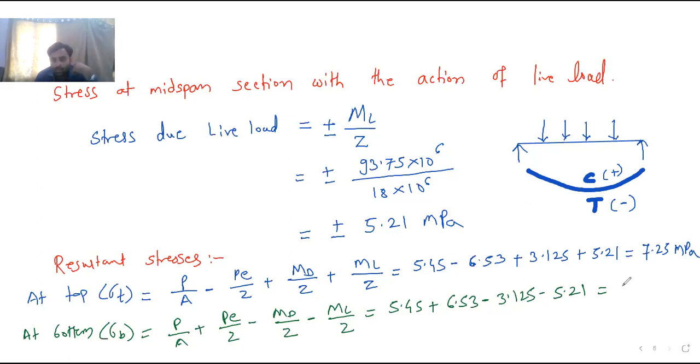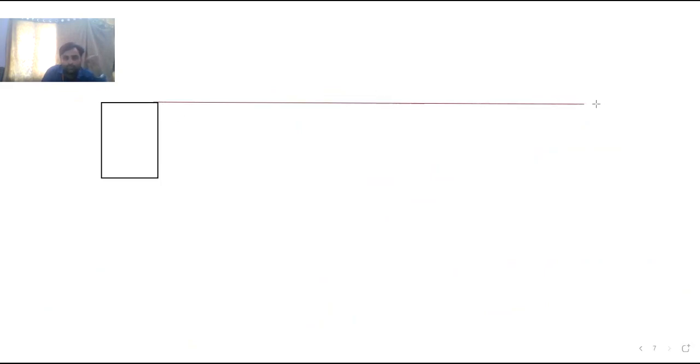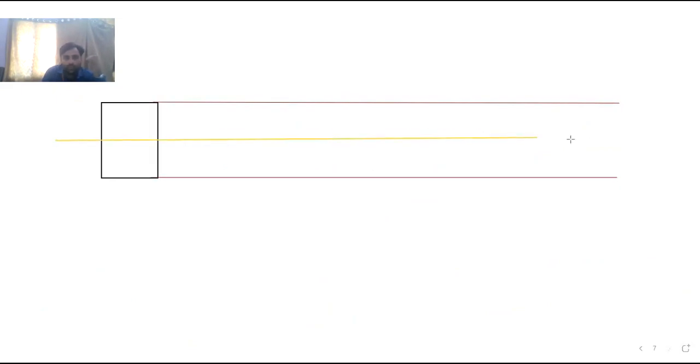3.65. Okay, so the answer is 3.65 MPa. And the last part is, we will draw the diagram of this again. So again, this is the cross section. So I will project this. Then the neutral axis we will draw. This is the neutral axis.